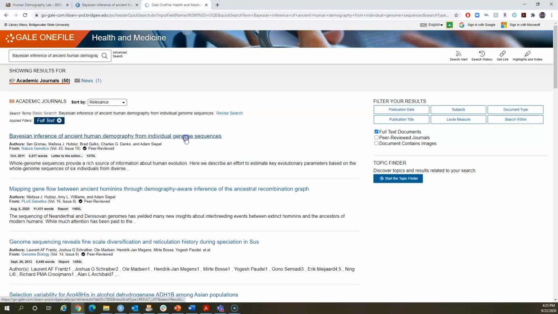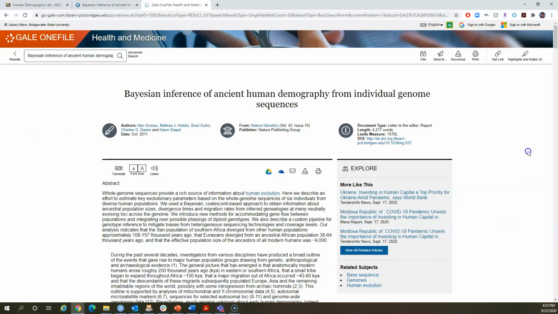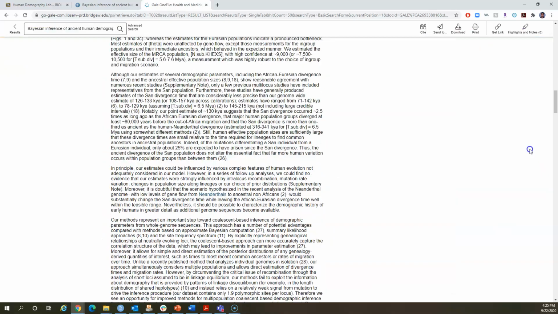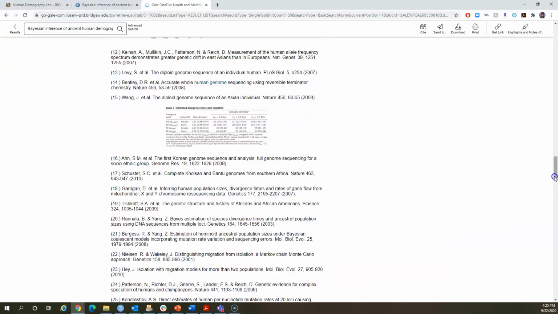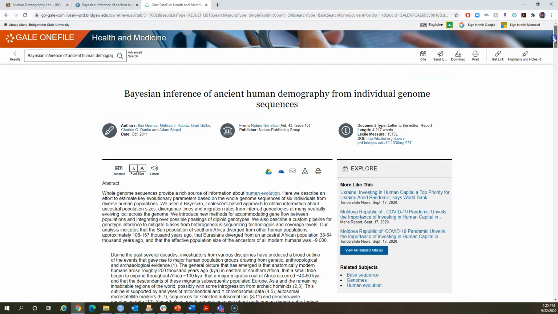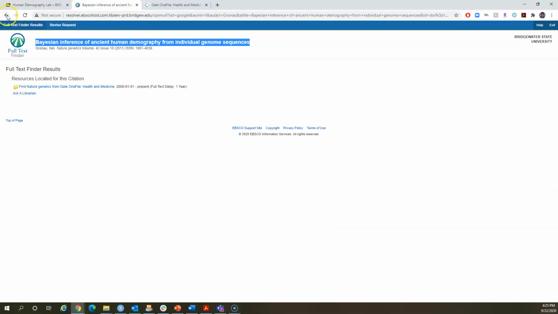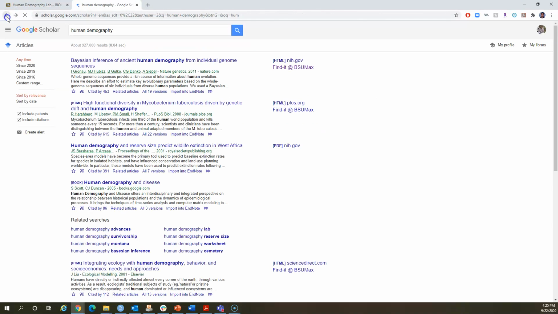And see, look at the very first thing that came up. It's actually giving me the entire article that I wanted to read. And you can even download it, print it, save it to Google Drive, or save it to the BSU OneDrive. So you can do all sorts of things. Let's go backward over here and see what else we can do.